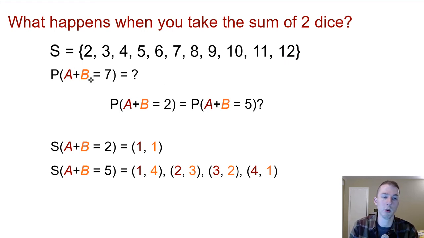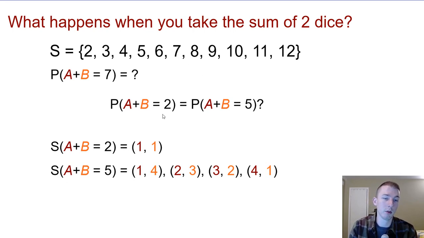What's the probability of rolling a sum of 7? Well, that's all the possible outcomes. There are actually 6 different ways to roll a sum of 7. If you think about it, no matter what you roll for the first dice, there's always one dice roll that would pair up with it to get it to 7, because 1 plus 6 would go to 7, 2 plus 5, 3 plus 4, 4 plus 3, 5 plus 2, 6 plus 1. So whatever the first dice is, there's always one that the second dice would have to match with it in order to make it roll a 7. So the probability of rolling 7 is 1 out of 6.